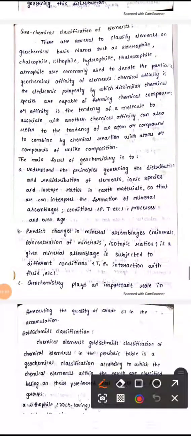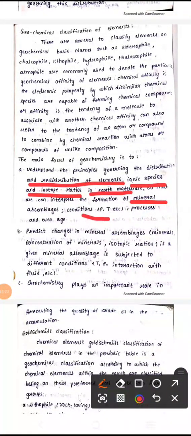There are some principles. The first one is the distribution and redistribution of elements, ionic species and isotope ratios in earth materials. To understand the principles, we take the distribution and also redistribution of elements, ionic species and isotope ratios in earth materials, so that the formation of minerals occurs. When you distribute or redistribute elements, the mineral is going to form under certain conditions, that is pressure and temperature. So that is the first principle.